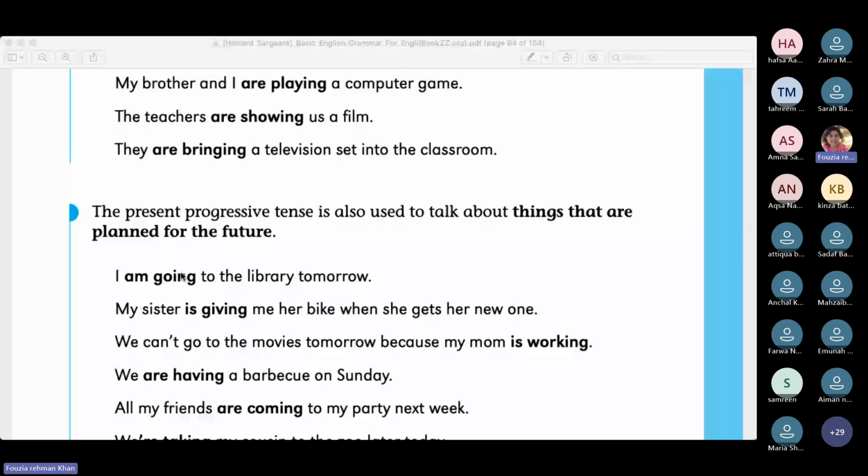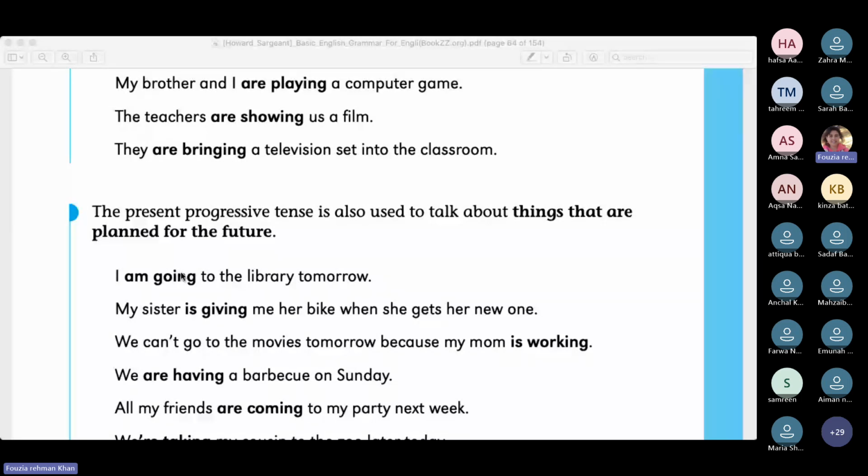Now, when we are talking about something that is going to be happening in the future, we may use present progressive tense to talk about things that would be in the future. For instance, I told you that the present tense is used for referring to the present state of affairs, and you can also use those for stating future by adding terms such as tomorrow, this weekend, after a while, some day, next week, all of these.